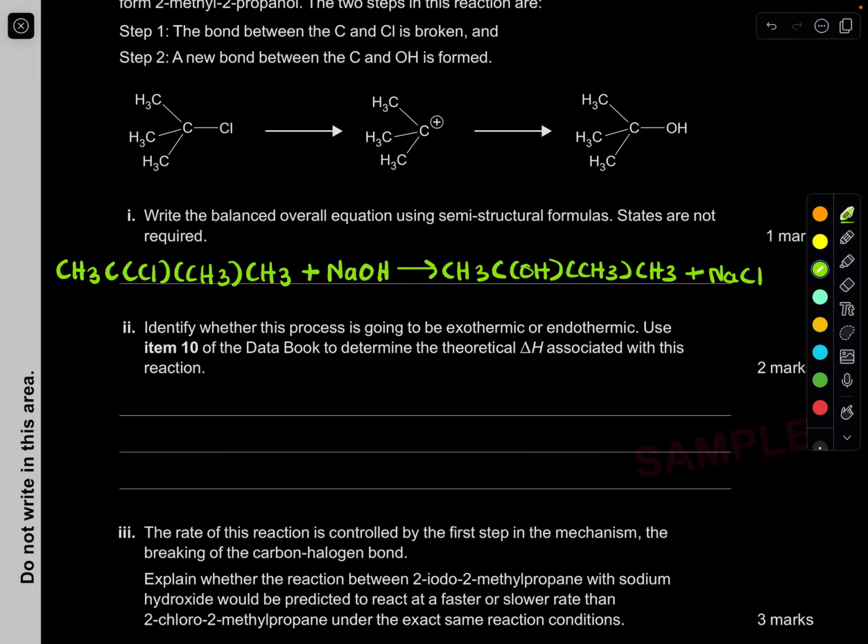Identify whether this process is going to be exothermic or endothermic. Use item 10 on the data book to determine the theoretical enthalpy change associated with this reaction. Aha, so this is new in the study design. Normally the books don't tell you about this. I've looked at the Cambridge, I've looked at the Heinemann, I've looked at the Edrolo. You wouldn't get an example of this. Now, I don't know why the books haven't put this, but I'm going to show you how to do this question. It is quite easy.